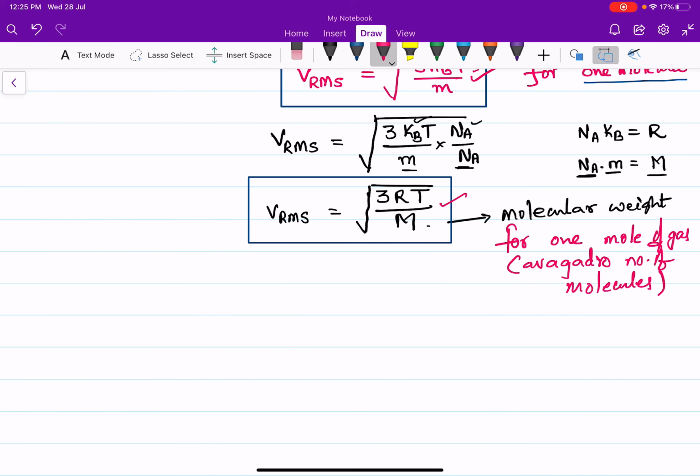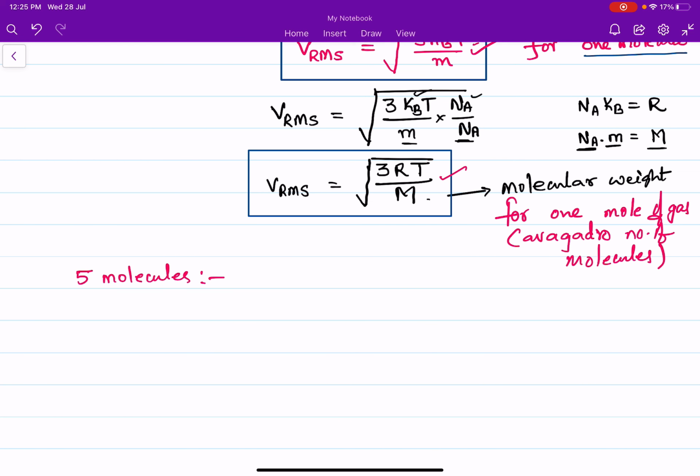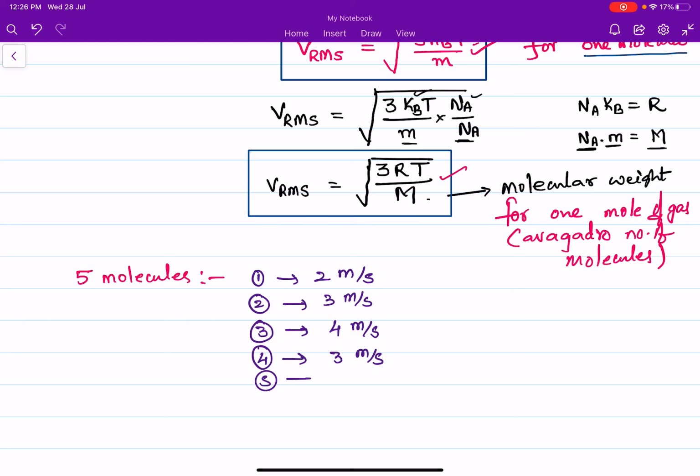So we can find out the RMS velocity in a different way. Consider there are 5 molecules. The first molecule is moving with a velocity of 2 meter per second, the second molecule with 3 meter per second, the third molecule with 4 meter per second, the fourth molecule with 3 meter per second, and the fifth molecule with 4 meter per second.